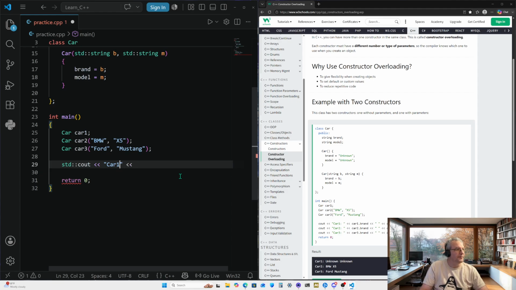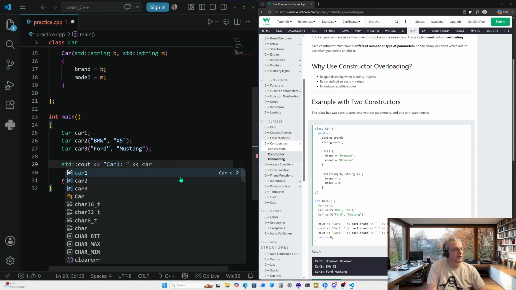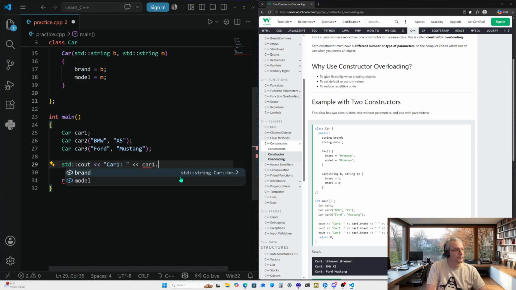Car 1 is, car1.brand with a space. Now I'm going to go to the next line here, so I'm not running off the page. And car1.model, and then a new line.